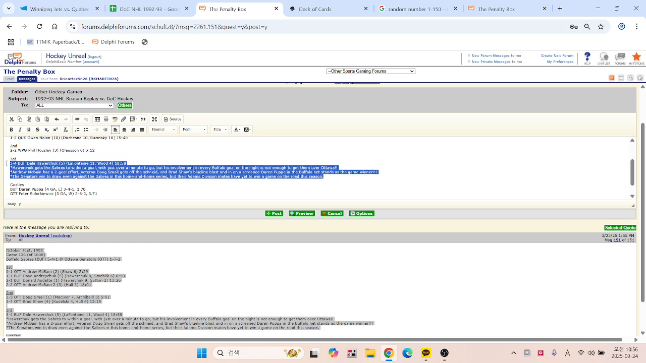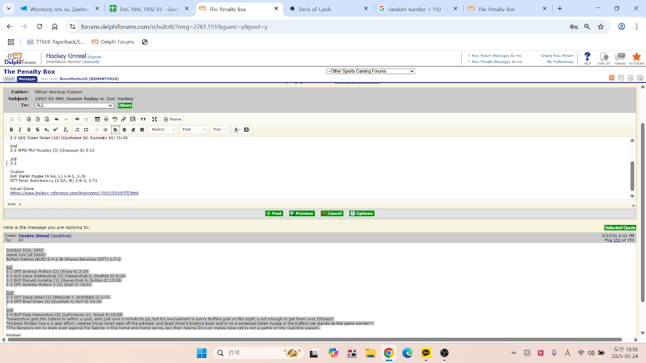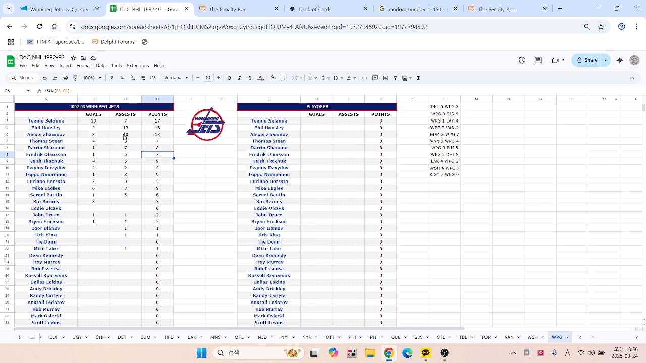Let's see, that is 3-2. So Winnipeg here stealing one on the road in Quebec. It is Phil Housley with his 2nd of the night, up to 4 goals now in the campaign. And Zhamnov with the lone assist on that one. For Zhamnov, that is his 11th assist of the season. Housley now tied with Selanne for the team lead in points.